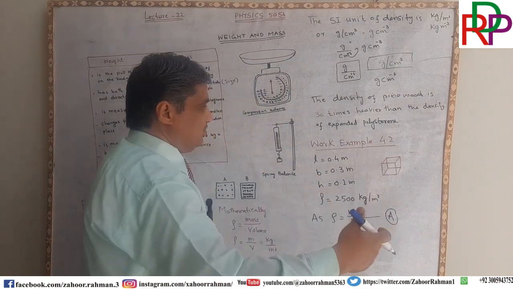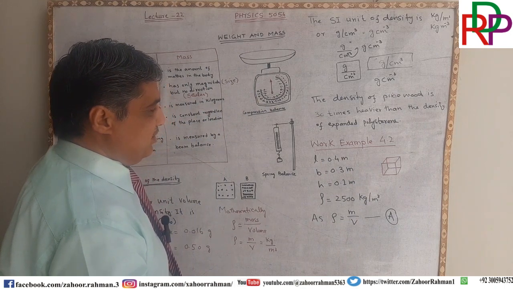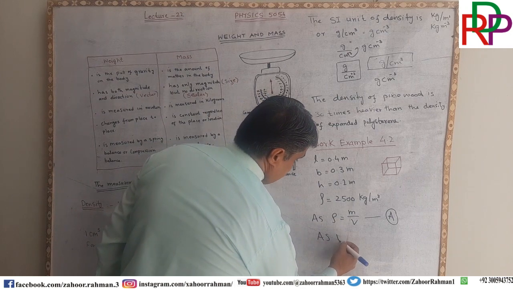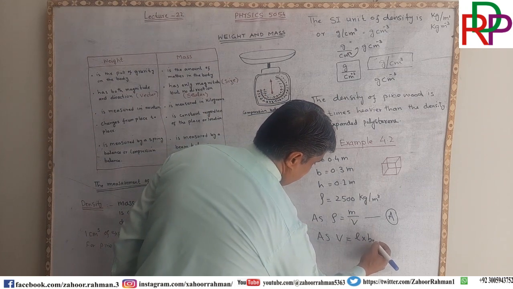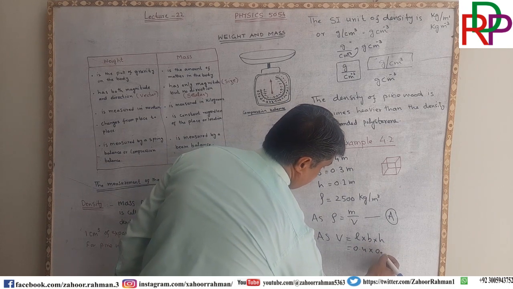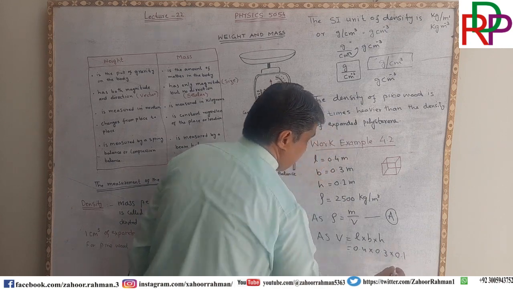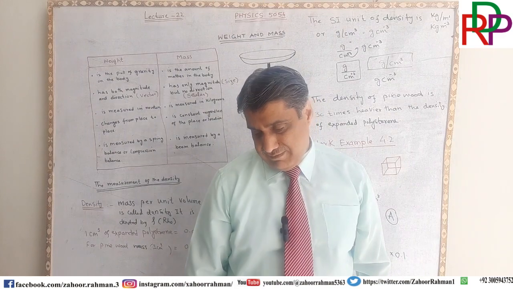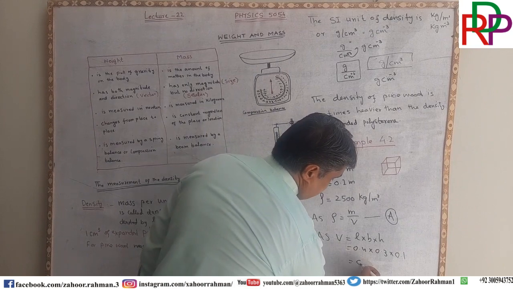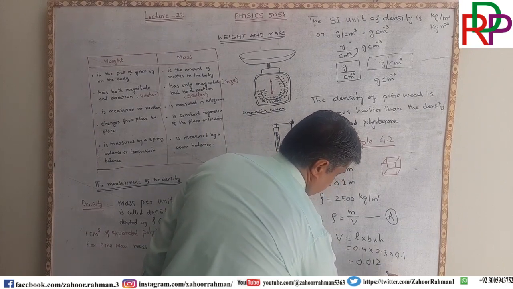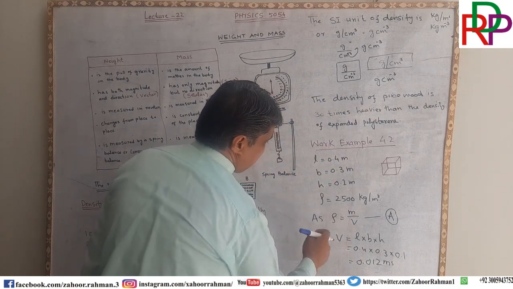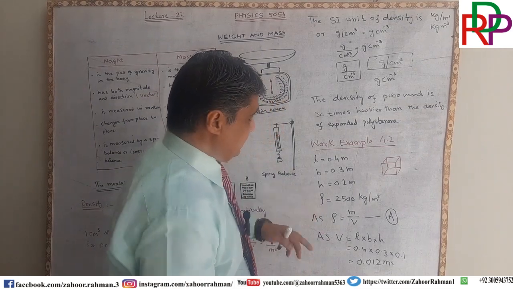Sometimes the value is not directly given to you, but you can find it because the data is there. Volume is equal to length into breadth into height. So I am putting 0.4 multiplied by 0.3 multiplied by 0.1. When we multiply it, we get 0.012 meter cube.